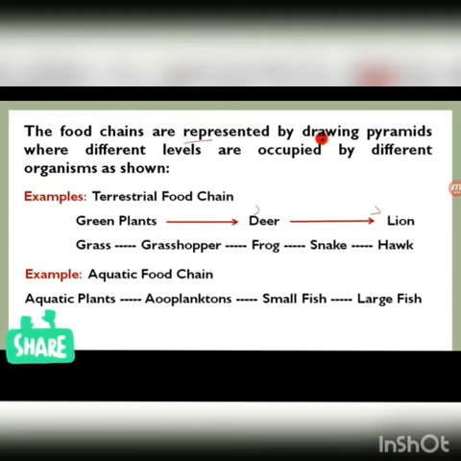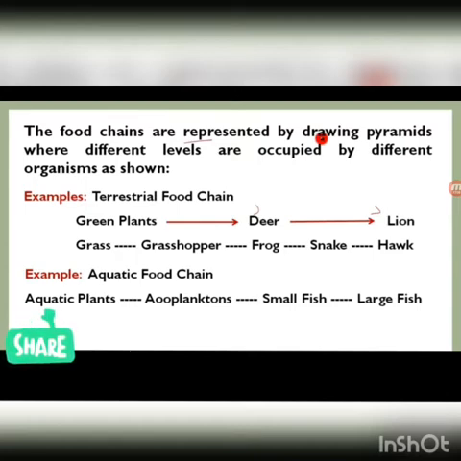Or grass eaten by grasshopper. Grasshopper eaten by frog. Frog eaten by snake. Snake eaten by a hawk or an eagle. So this is a food chain. It can be drawn in pyramids also. This is a lateral food chain, which we can also draw in pyramid shape depending upon the number of organisms. So let me say one more example.